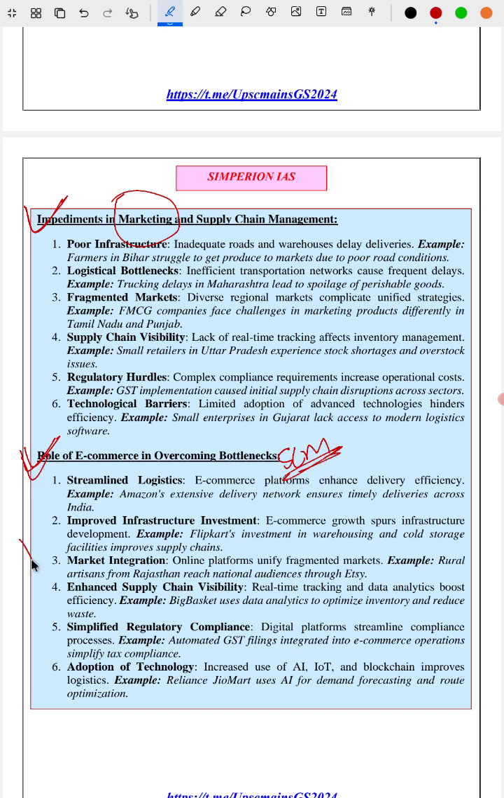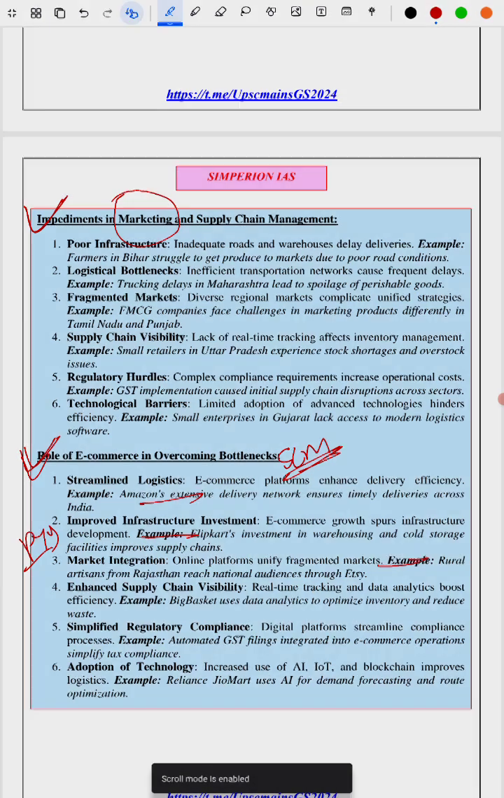E-commerce, this is a PYQ question. We are given a lot of examples as well, examples of Flipkart, examples of Amazon, Etsy, etc., Big Basket. You can go through that.